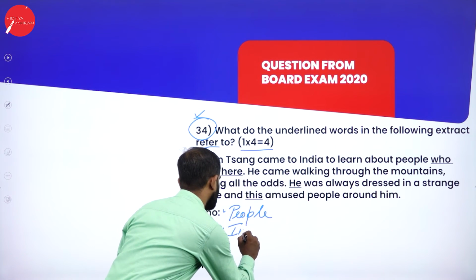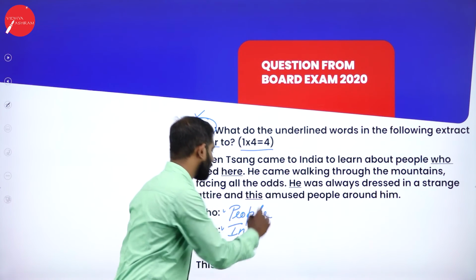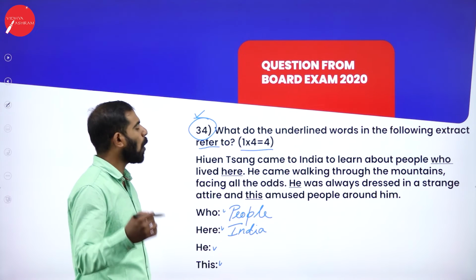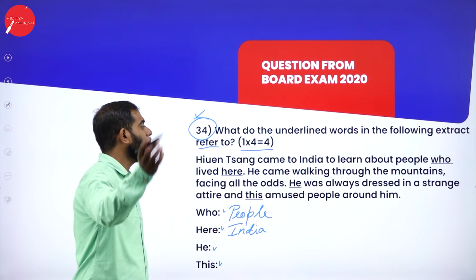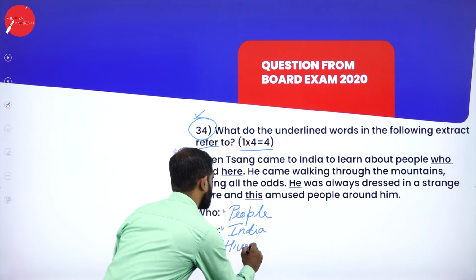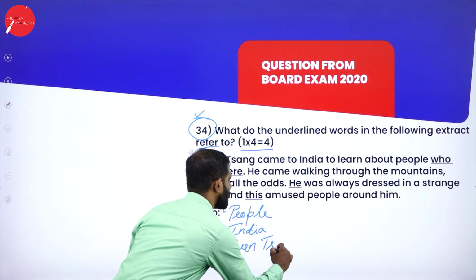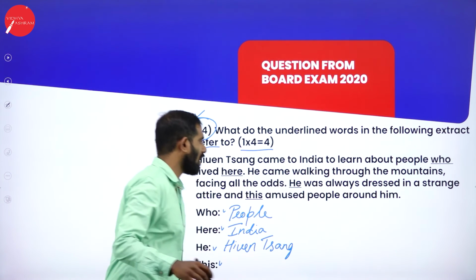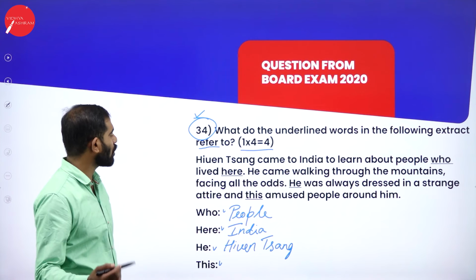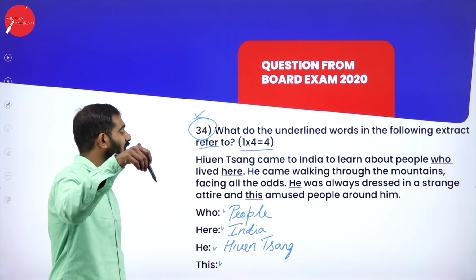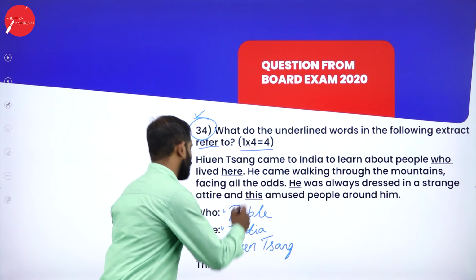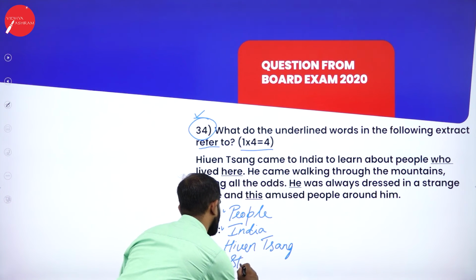Here refers to in India. He came walking through the mountains, facing all the odds. He was always, he refers to Huan Sang, a Chinese traveler. He was always dressed in a strange attire and this amused. What does this refer to? It refers to strange attire.